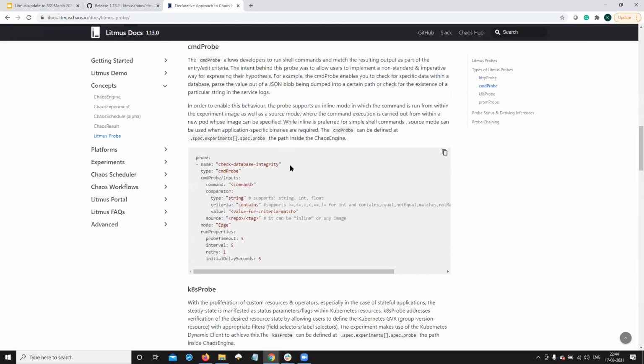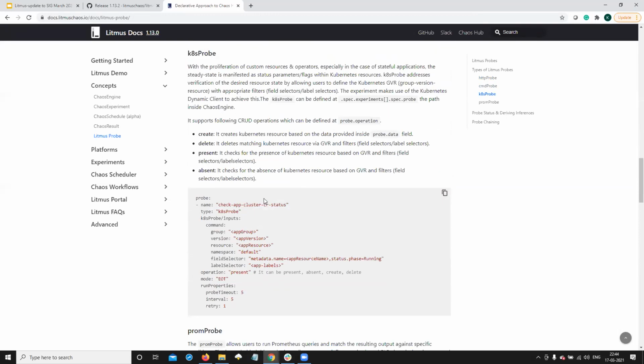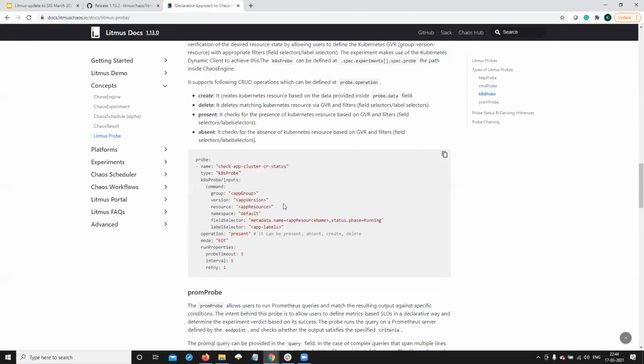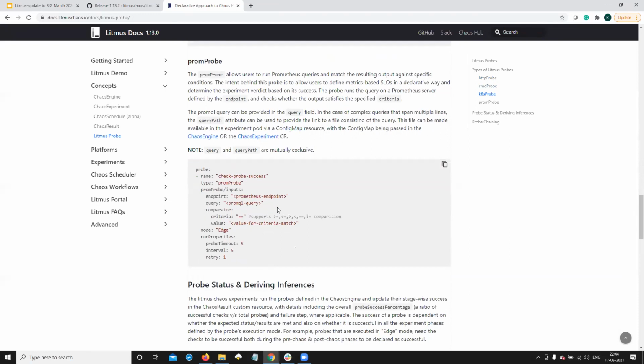Command probe, you can run some custom bash commands or your own CLI commands to get some status about your application and then compare with a predefined criteria. K8s probe does a lot of Kubernetes resource related checks. Prom probe is the most used one. You can run PromQL queries and compare the deviation in metrics.